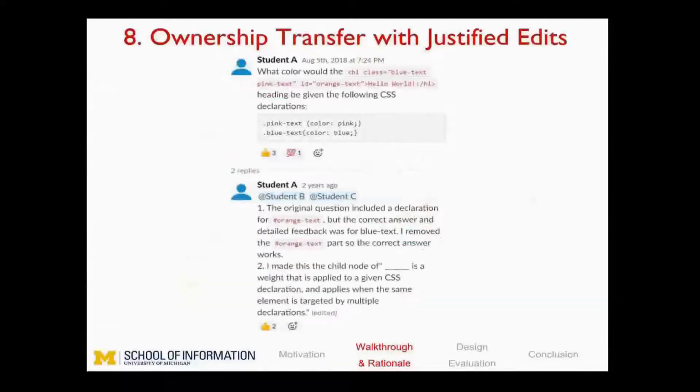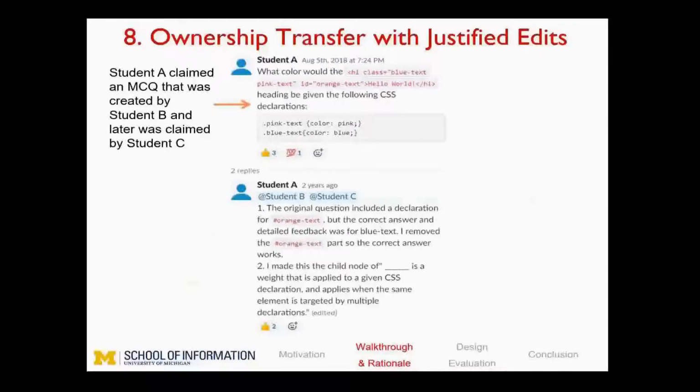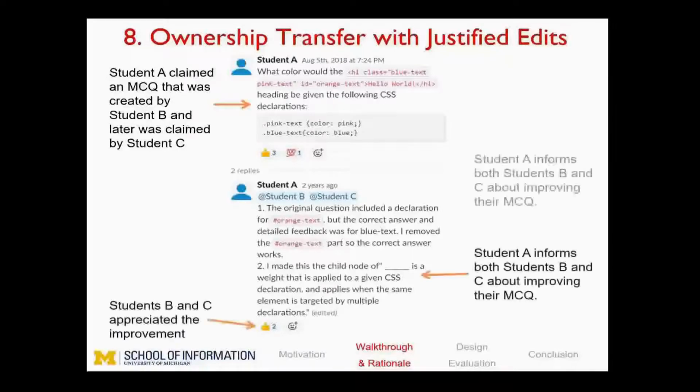In our study among the students and the instructor, editing an MCQ was referred to as claiming the MCQ, and the last person who had claimed it was referred to as the owner of the question. This further incentivized not only improving MCQs, but also creating high quality ones. In this example, the MCQ was previously created by a student B, and a student A improved and claimed it.